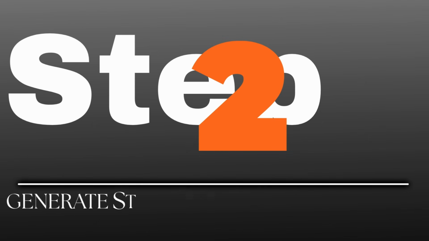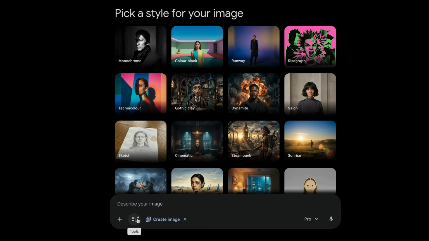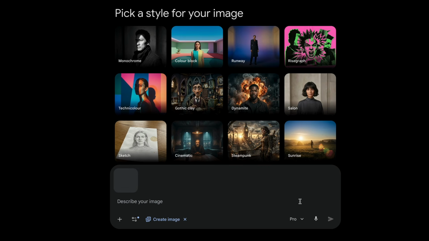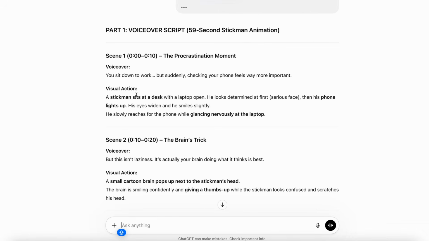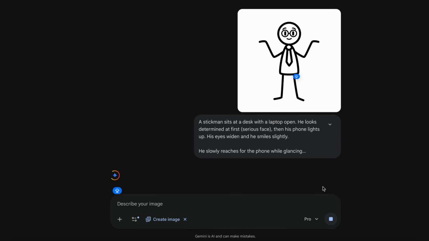Step 2. Generate Stickman images with Gemini. Open Gemini. Click Create Image. Now here's the key. Upload a sample Stickman image first. You can screenshot one from my video or grab one from Google. This reference keeps your character consistent across every scene. Copy the image prompt for scene 1 from your ChatGPT output. Paste it into Gemini. Generate, download.